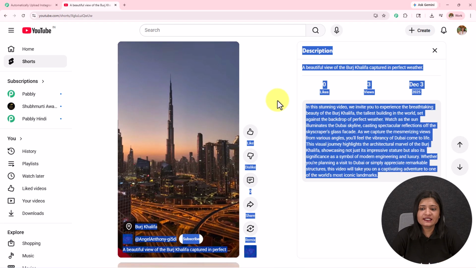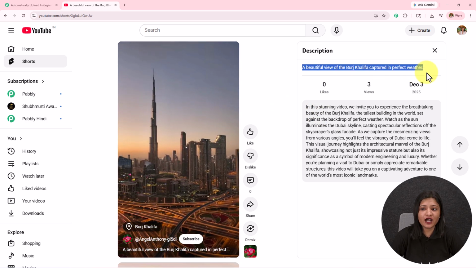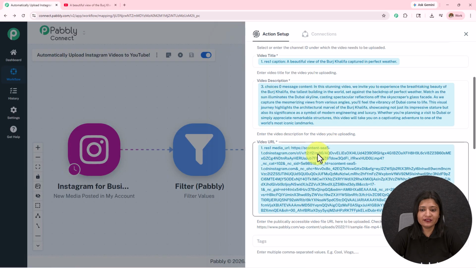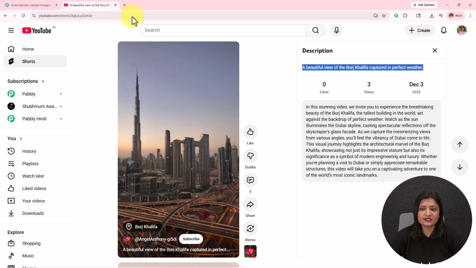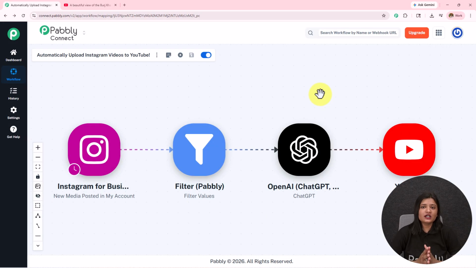and you see this is the same title and the same description, a beautiful view of Burj Khalifa captured in perfect weather, and then we have this description. This is the same description. This is how this automation is going to work, and you do not have to lift any finger to keep on posting on various social media handles. You can simply connect your Instagram with your YouTube, and whenever you post a new reel on your Instagram, it will be automatically shared to your YouTube channel.